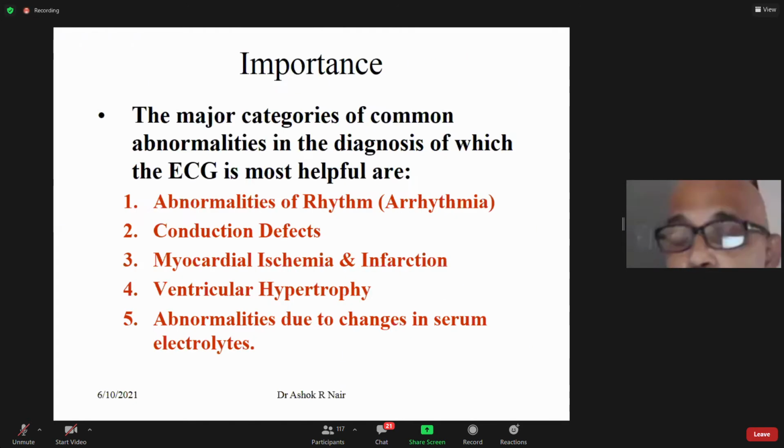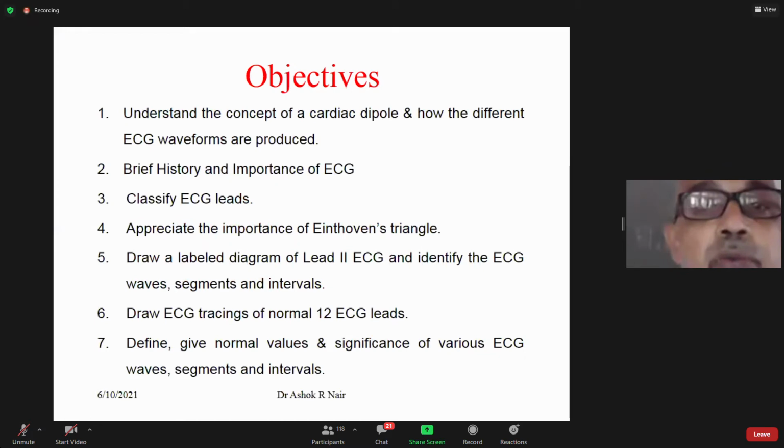Going back, sorry. So in today's class, what are the objectives? We need to understand that the heart is a dipole and how the ECG waves are formed. Brief history and importance we have already seen. We'll classify the ECG leads. We'll look at Einthoven's triangle and try to understand its importance.